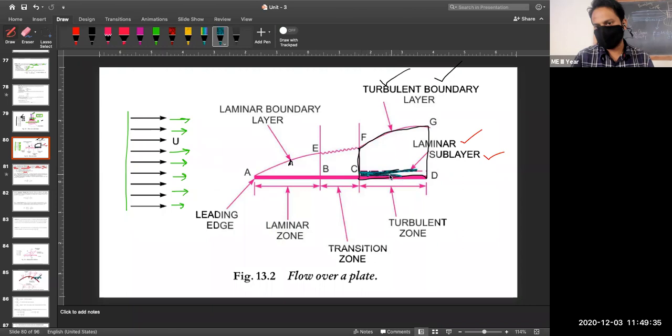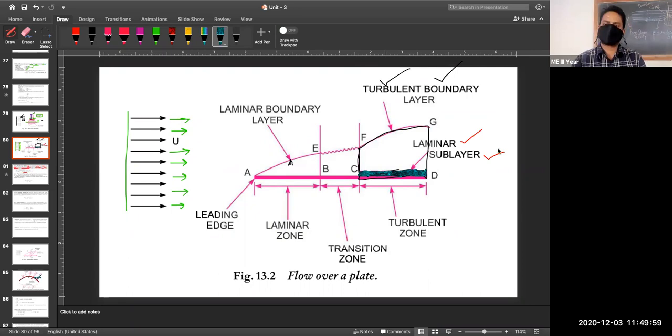This small sublayer is a laminar layer because it is falling under your turbulent boundary layer. So this sublayer that I have marked with a dark color is your laminar layer. What are the different flow regions?